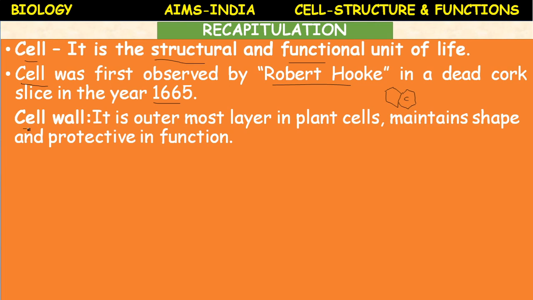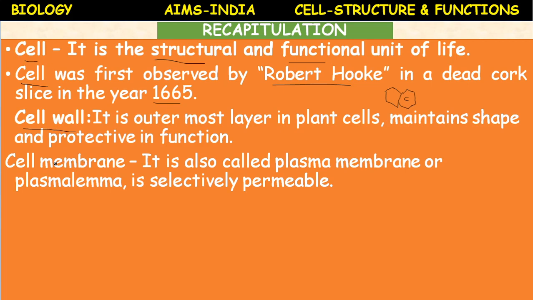Cell wall. We have studied it is the outermost layer in the plant cells, and it maintains the shape and protects the plant cell. It is impermeable, rigid, and gives protection to the plant cells. Cell membrane. Cell membrane is also called plasma membrane or plasma lemma. It is a selectively permeable membrane. It is a living membrane.